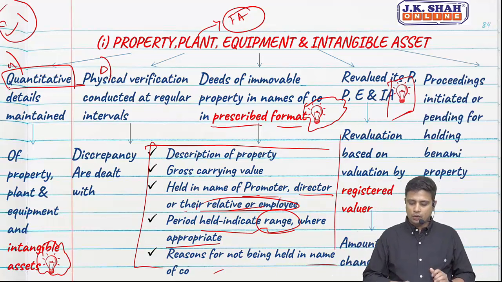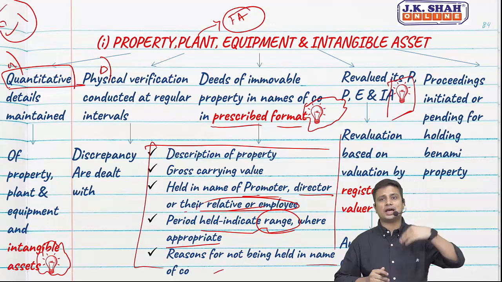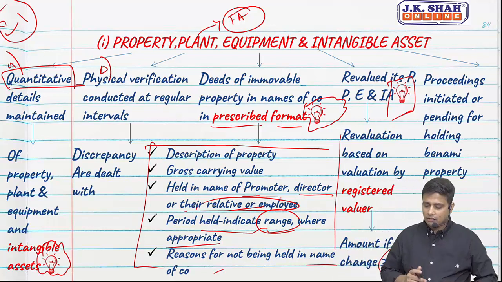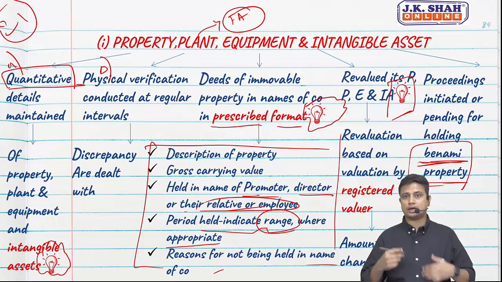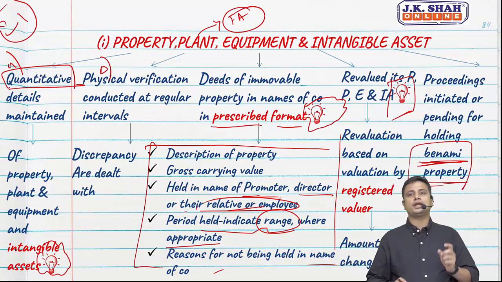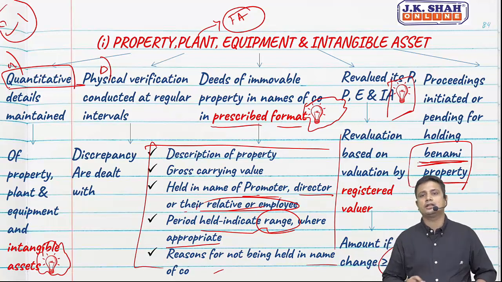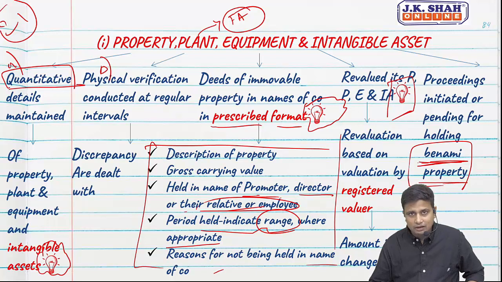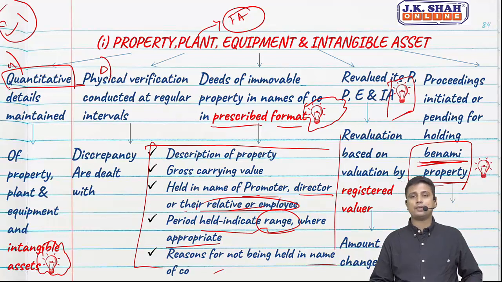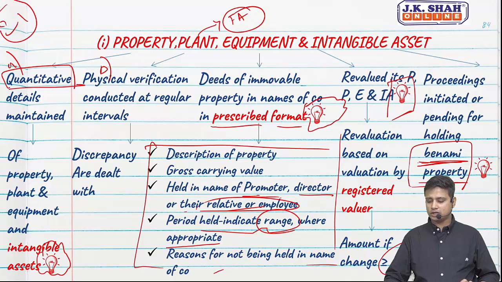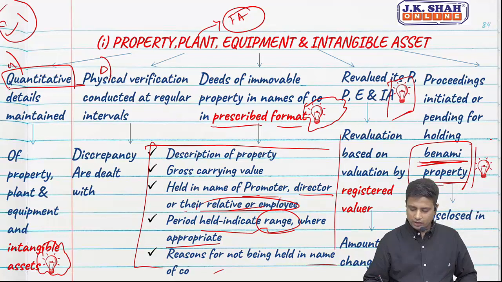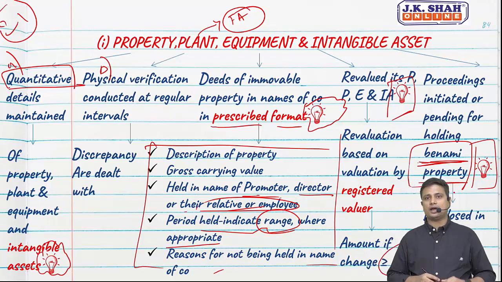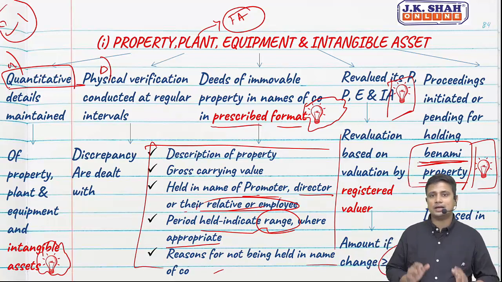Last point, whether any proceedings are initiated or pending for holding a Benami property. Whether there are any pending proceedings against a company which is holding a Benami property, that is a property which is not held in the name of the company. If yes, whether the same has been adequately disclosed in the financial statements. Again, a new point as per CARO 2020.